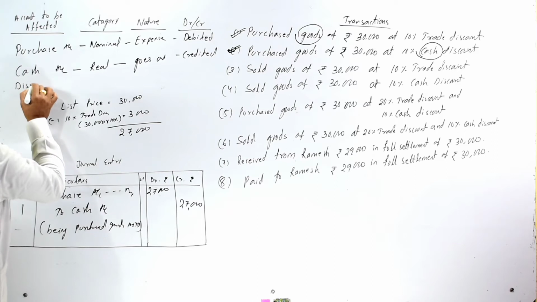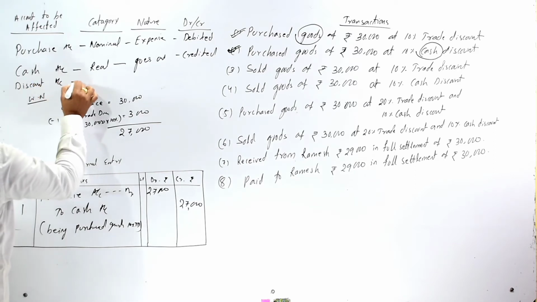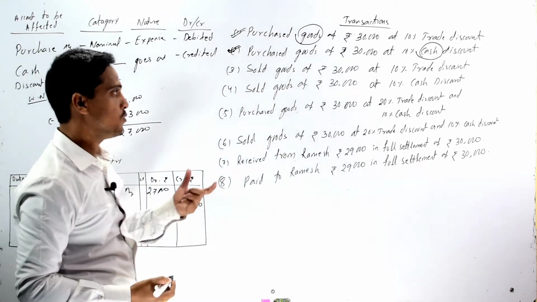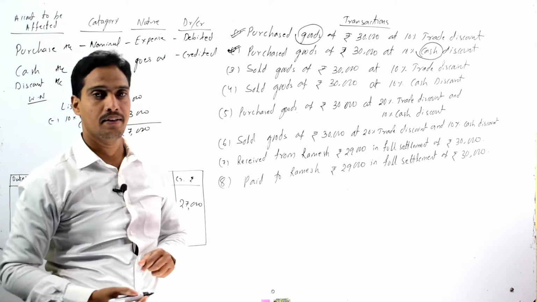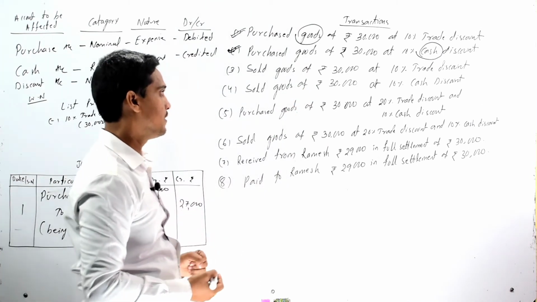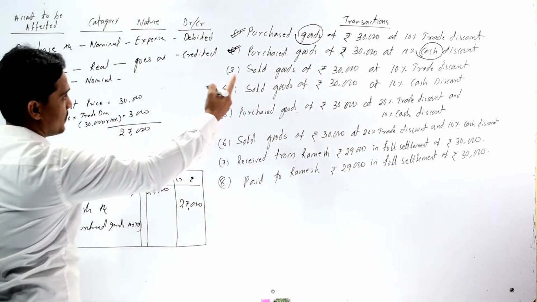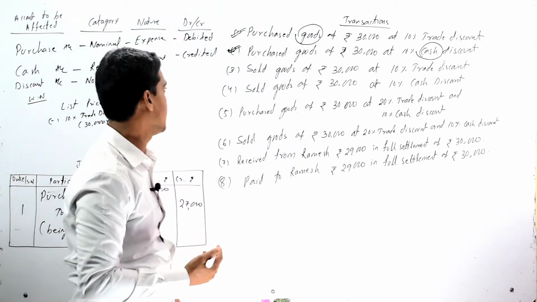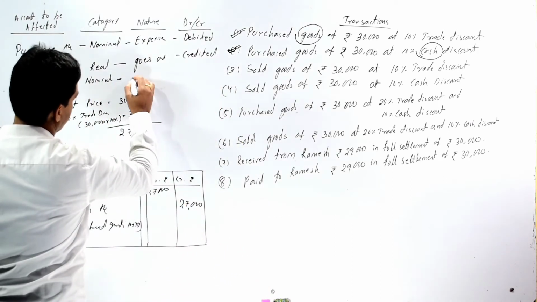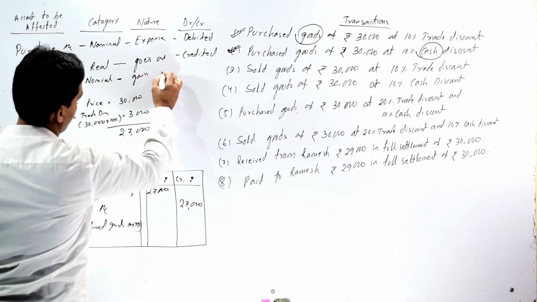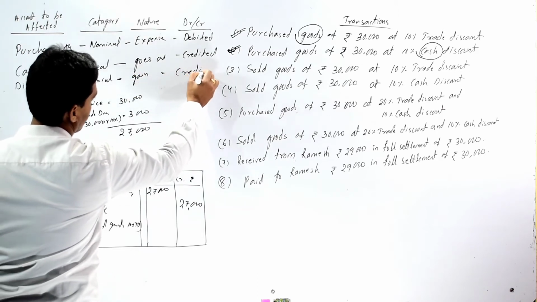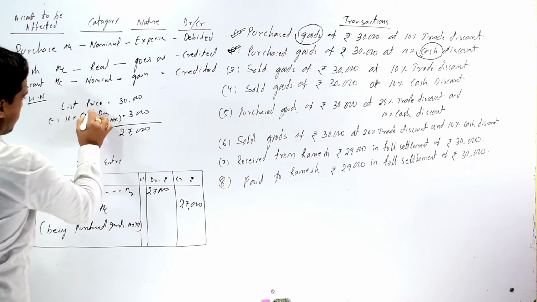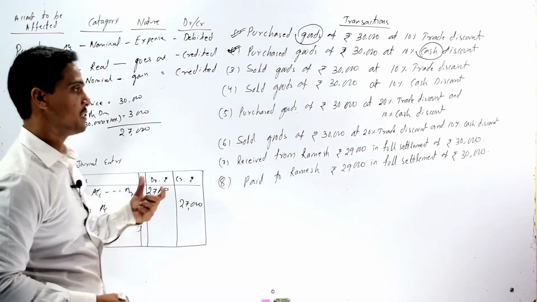our discount account. So it is a nominal account. So here we should apply the rules of the nominal account in order to identify whether it should be debited or credited. So as we are purchasing the goods, that means we are receiving some discount. So it is an income or it is a gain for us. So it should be credited. And as it is a cash discount, so it should be recorded in our journal entries.